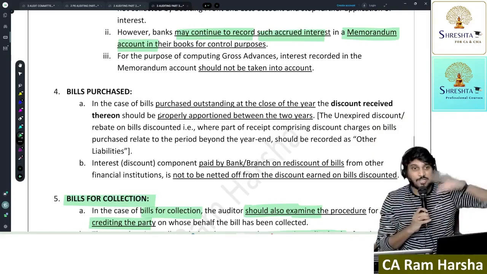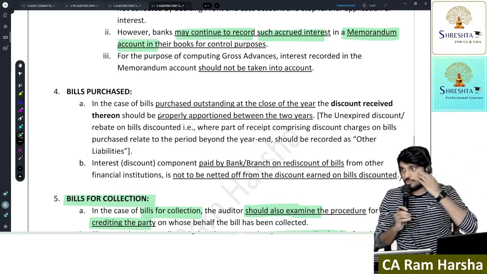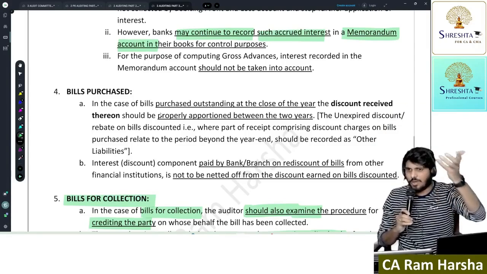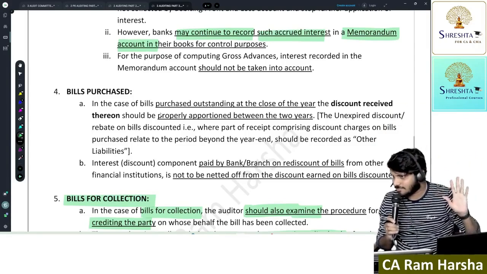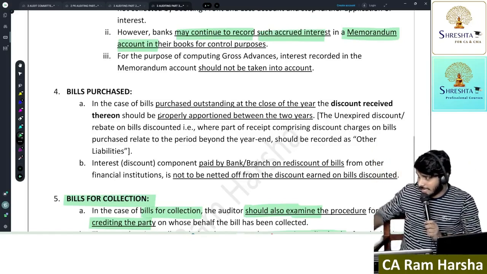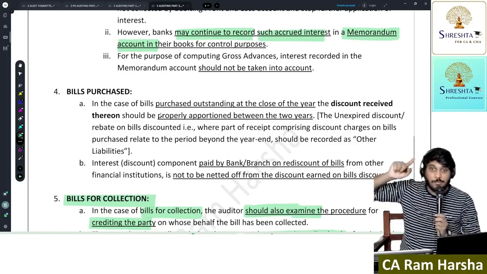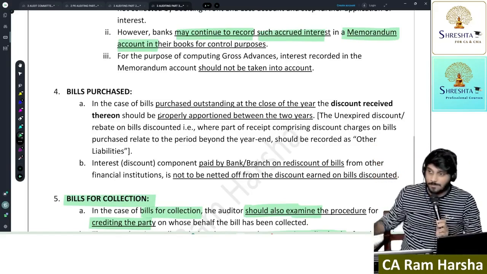Now the customer's transaction is settled with the debtor. Now the bank will have to collect the full amount of the bill from the debtor. The margin is the profit for the bank. That is called discount, which is nothing but interest income. Now how should the bank recognize this interest income? Proportionate to the time period.